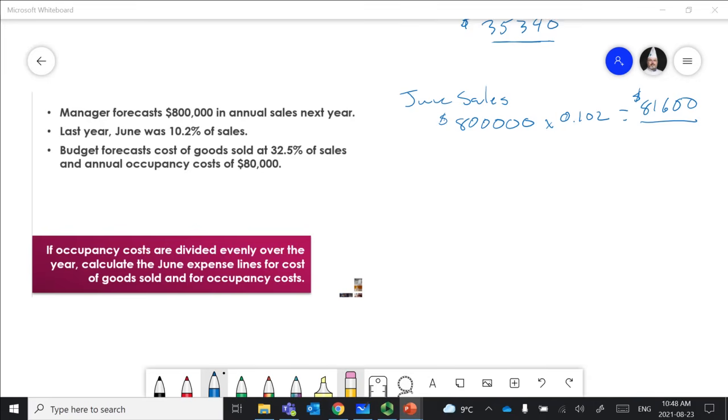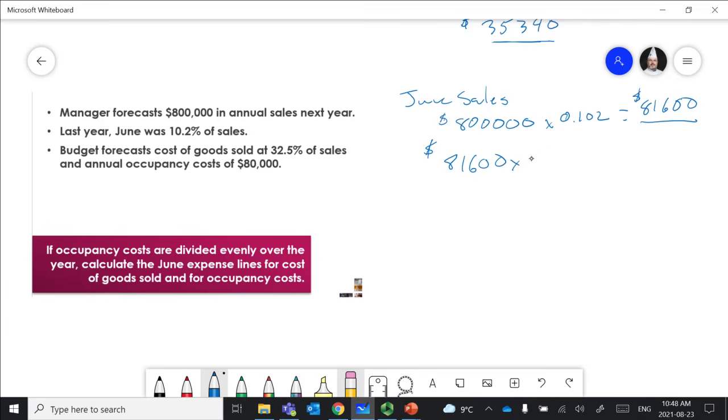So the next part of the question was we wanted to know our cost of goods for June, right? So our budget had our cost of goods sold at 32.5% of sales, and our annual occupancy cost of $80,000. So 32.5% of this $81,000 in June. So $81,600 is what our sales were for June, right?